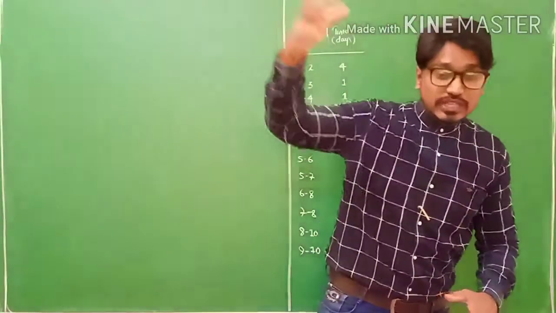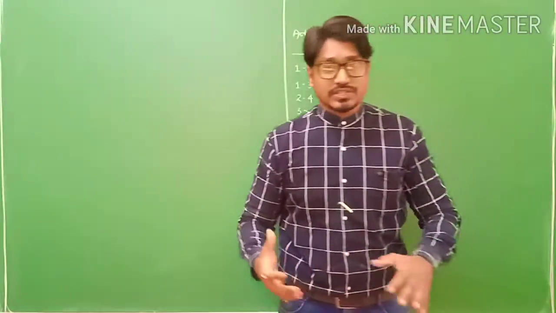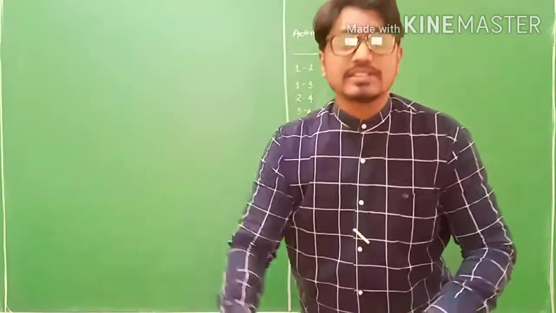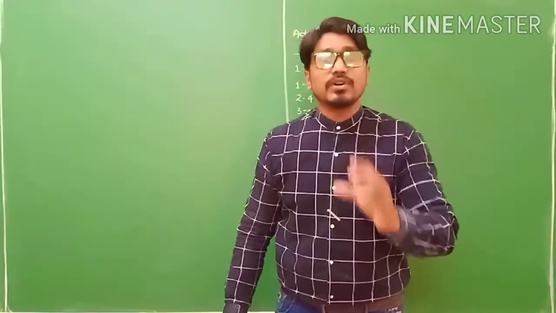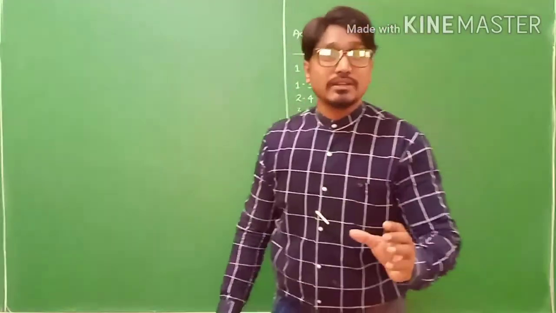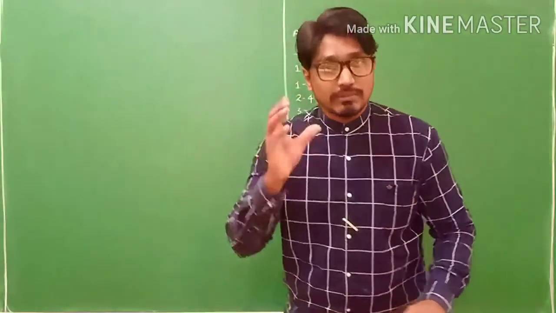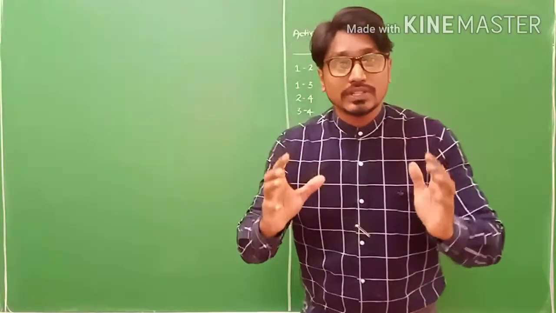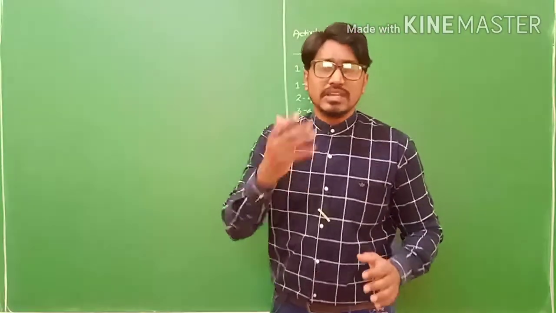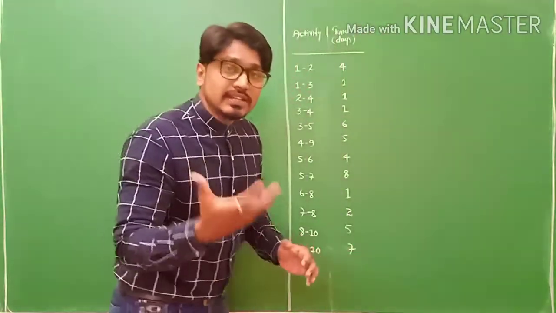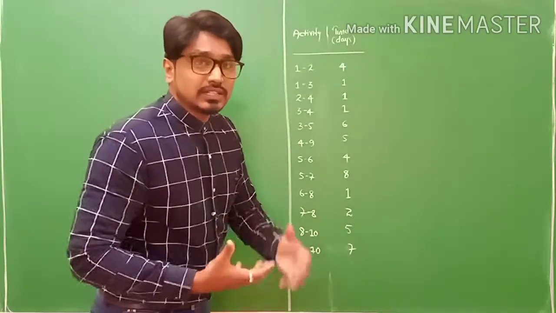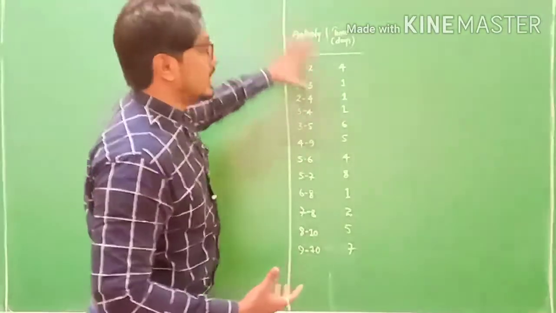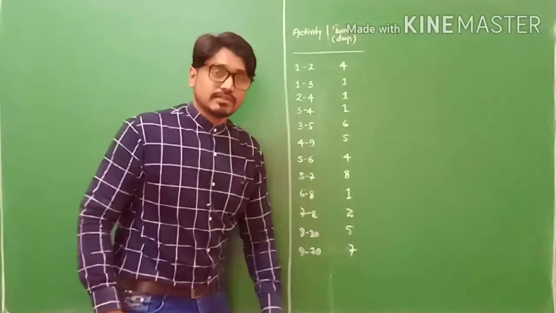From starting till end you have to process a set of interrelated activities called a project, my friends. Project management, project engineer, project managers, these are very important things for you, my friends. Please watch very carefully and attentively so that you become perfect in network scheduling, my friends.